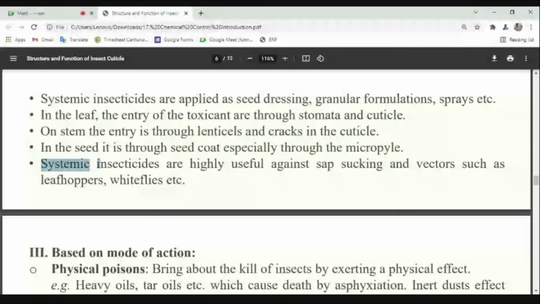That means leaf-eating caterpillars are not going to the leaves, not going to the stem? Sucking pests will go everywhere. Leaf-eating caterpillars will go everywhere. So why are those highly effective against sucking pests? What you are telling? That means leaf-eating caterpillars won't feed on the stem or branches.